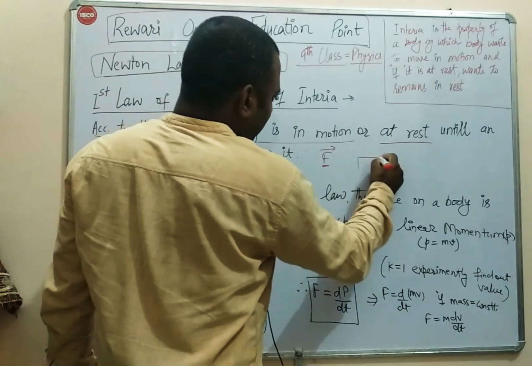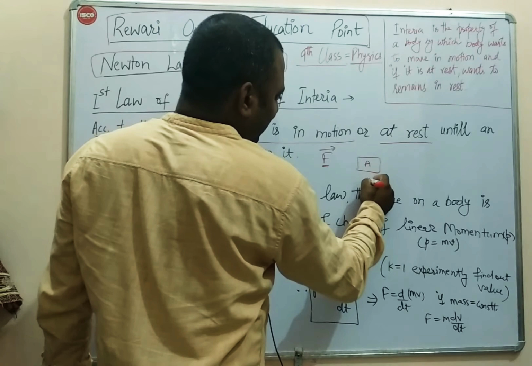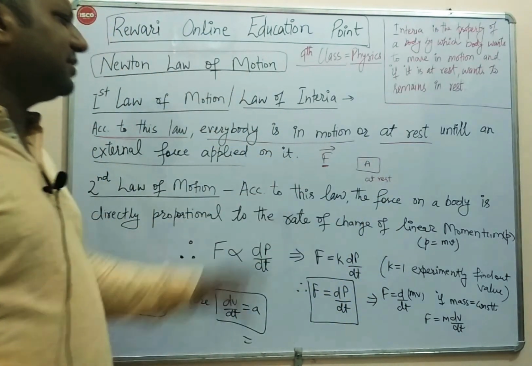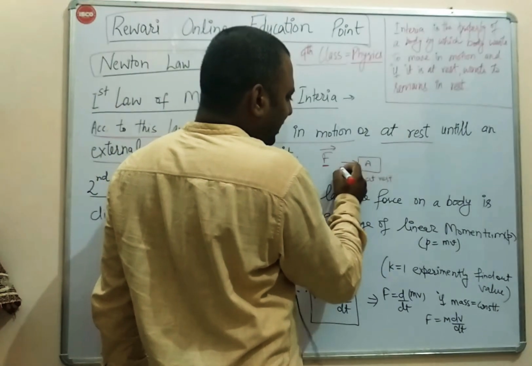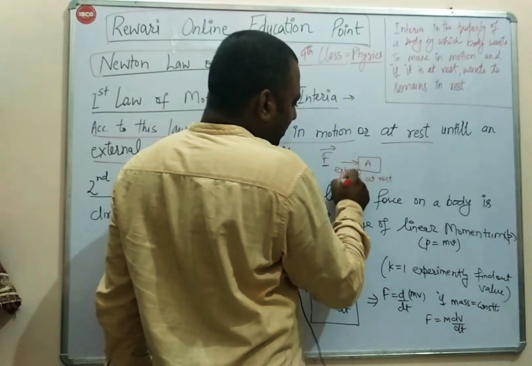Let us consider a body A. If it is at rest, it remains at rest. It wants to remain at rest until an external force is applied on it.